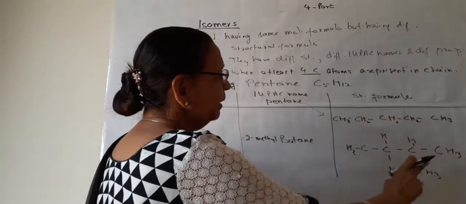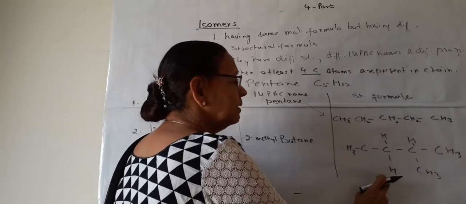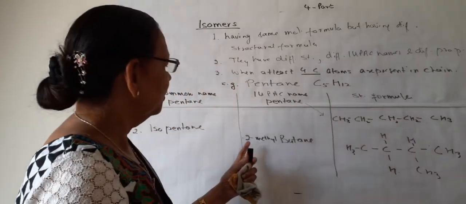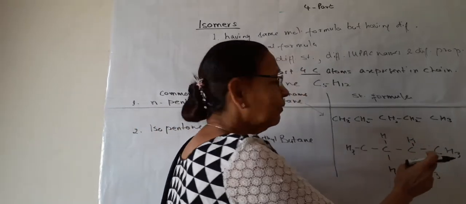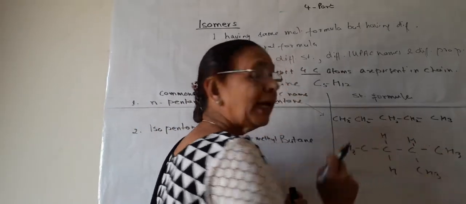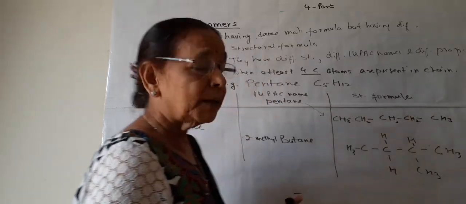So, if I put this CH3 here instead of here, then also it will be 2-methyl-butane, because now we can count from this side 1, 2. This methyl group is present on second carbon atom.